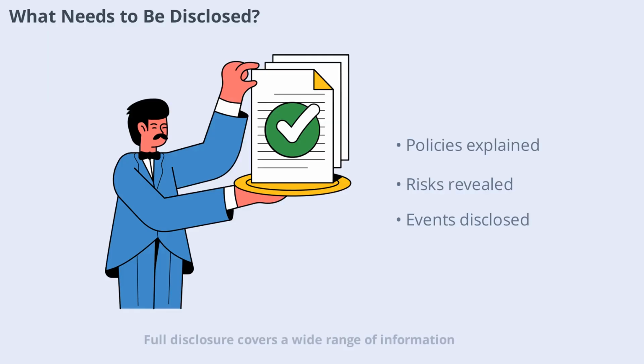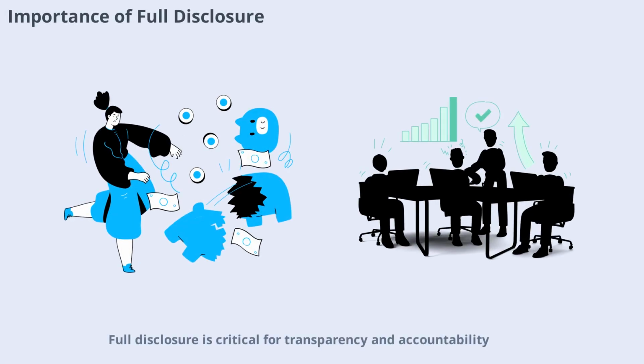Full disclosure covers a wide range of information. Companies must disclose significant accounting policies, pending lawsuits, related party transactions, and any events that could affect future results. This information is usually provided in the notes to the financial statements. The goal is to ensure that users are not left in the dark about any important issues that could impact their decision. Full disclosure is critical for transparency and accountability.